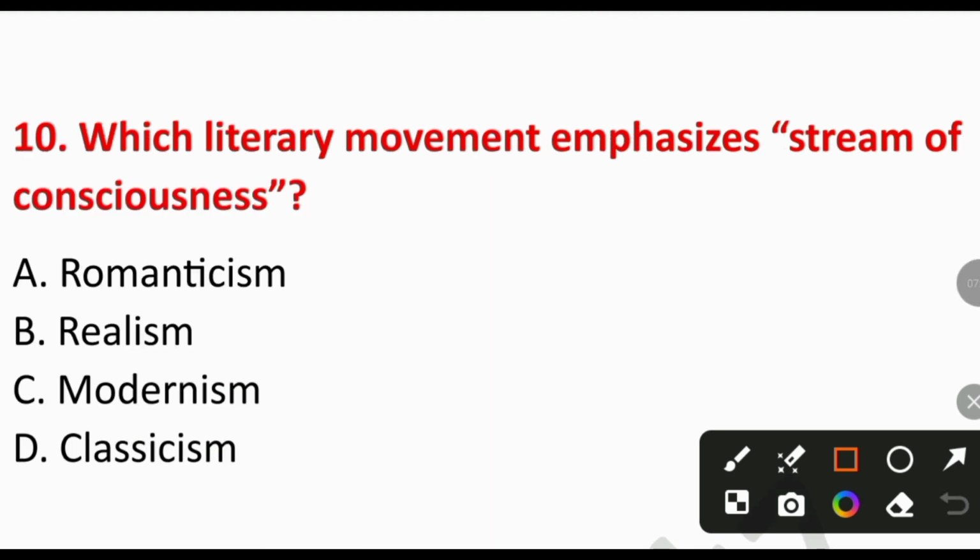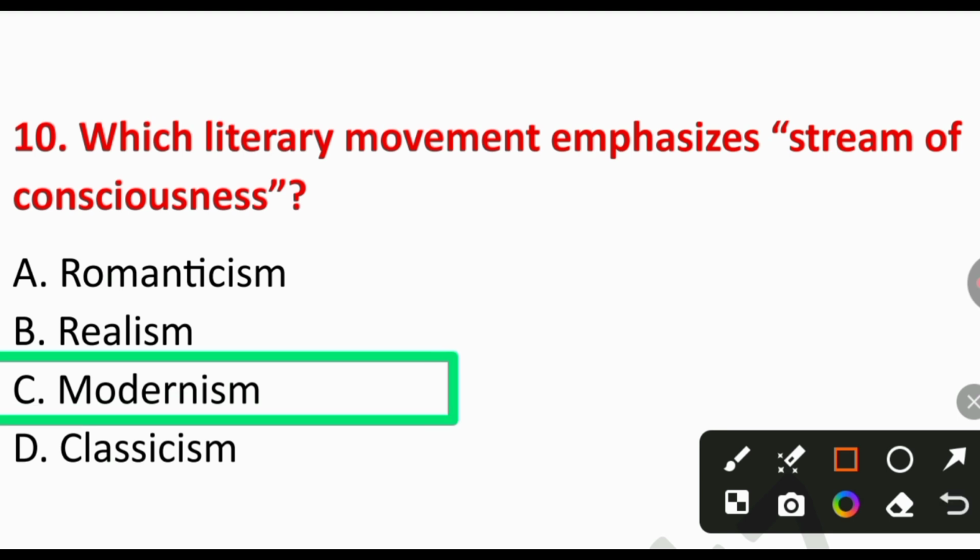Question number 10. Which literary movement emphasized stream of consciousness? A. Romanticism, B. Realism, C. Modernism, or D. Classicism. So the right answer is option number C, Modernism. Modernist writers experimented with new techniques like stream of consciousness.